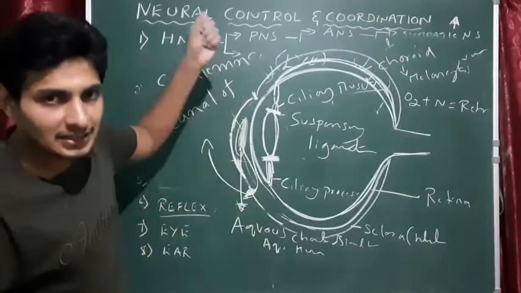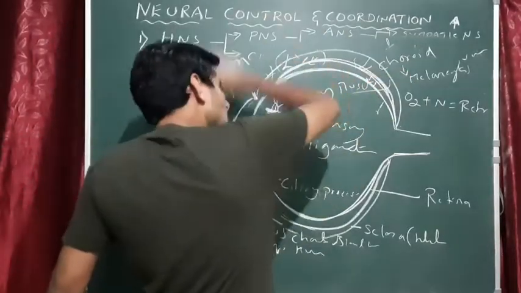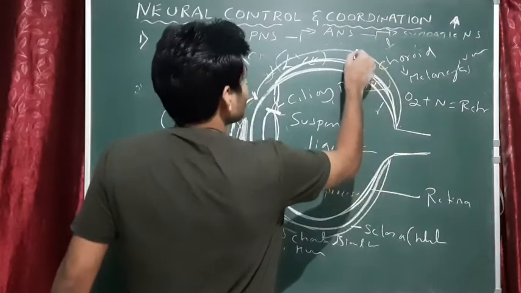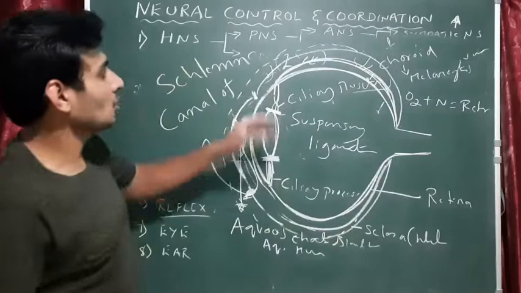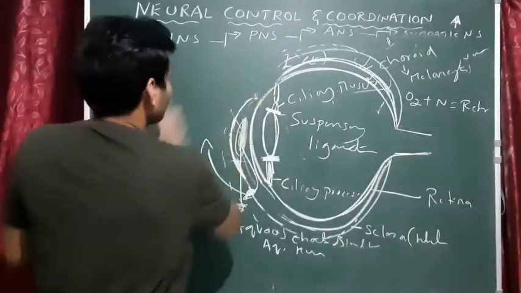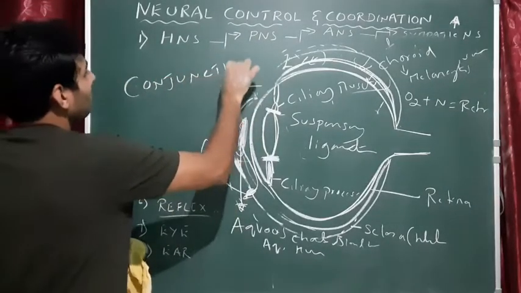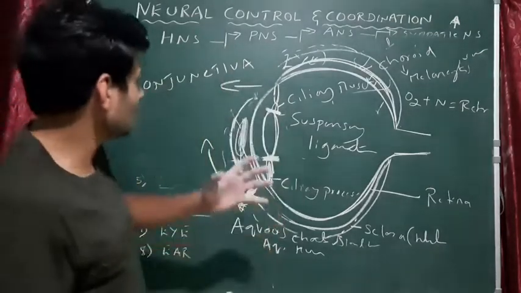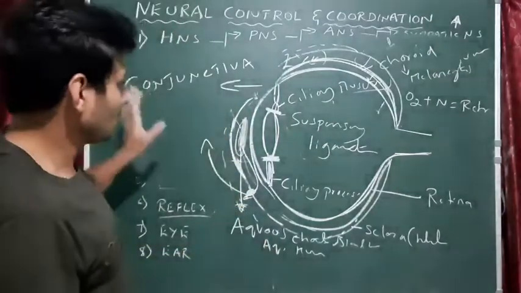Okay. That is like contraction and relaxation of the lens. Done. Okay. So now what is the outermost structure of the eye? There is a plastic like sheath from here it starts, which actually surrounds or protects the sclera as well as the cornea. What do you call that? That is called conjunctiva. Got it? Conjunctiva is nothing but a transparent structure which actually protects the sclera as well as the cornea. Outermost structure. Okay, so this is the thing.